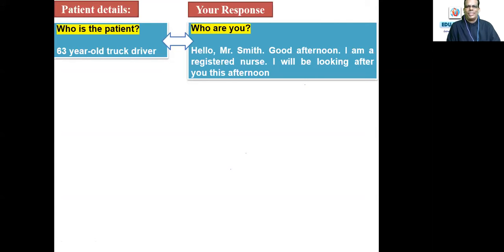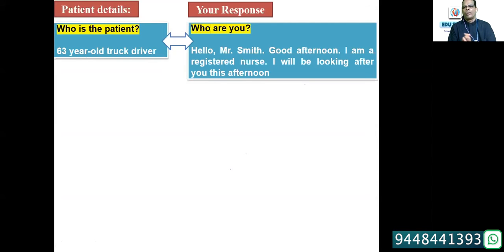63-year-old truck driver. Okay, as soon as you get the role card in your hand, first you have to know what is the setting and what is the condition, if a medical condition is given there. Then next thing you have to see who is the patient. 63-year-old truck driver. Then in your response, parallel to that, you are supposed to say who you are. You say, hello, Mr. Smith or somebody, good afternoon. I am a registered nurse. I'll be looking after you this afternoon or today or this morning, whatever you want.